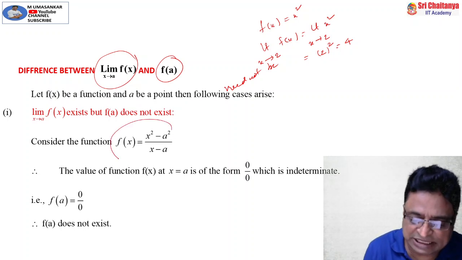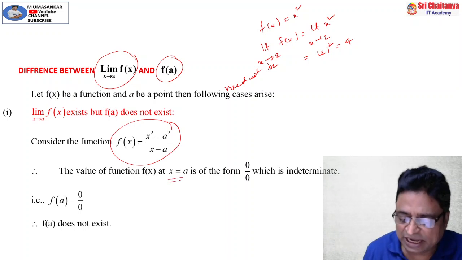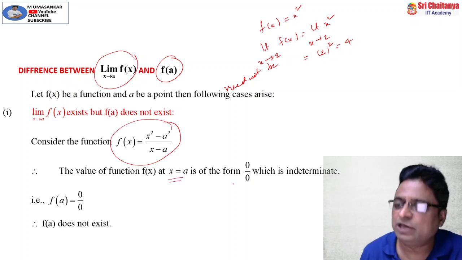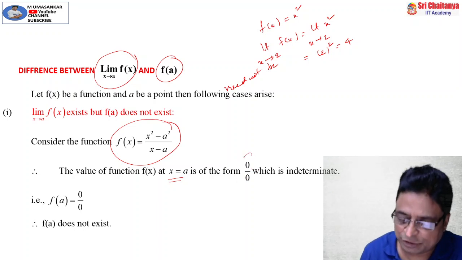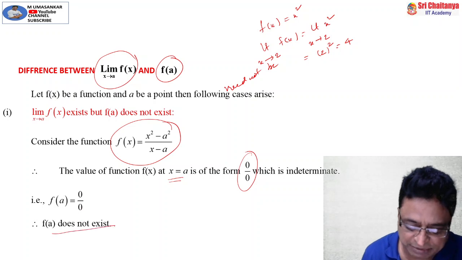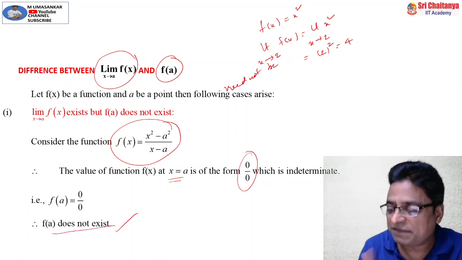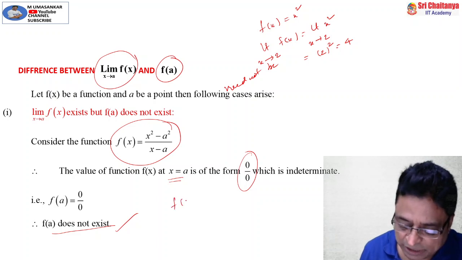If I have taken this as my function, at x is equal to a, if I substitute the value over there, I get what? 0 by 0, which is what? Indeterminate form. So the value of the function is indeterminate. This does not exist. My friends, here in general people are making mistakes like this.